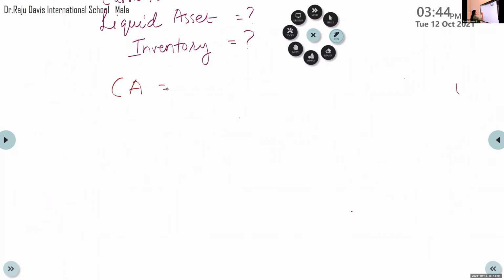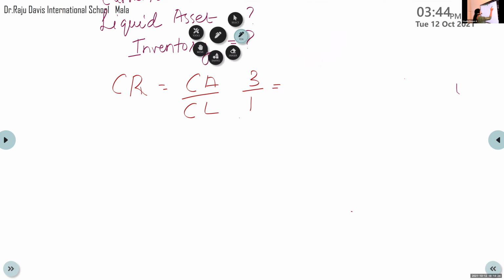CR, current ratio, is equal to CA by CL, and that is given to you as 3:1. What is given in the question is the current liability, 3,50,000. CA is not there, but you have the current liability.